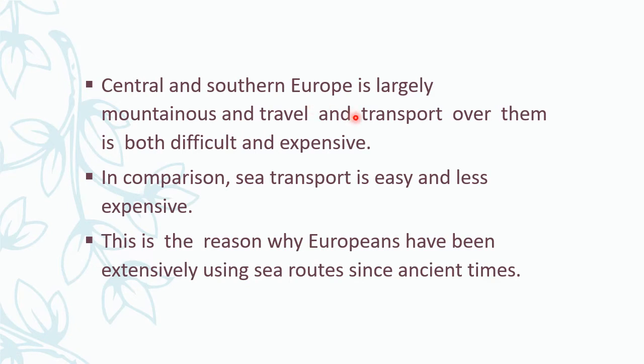Now the central and southern parts of Europe have continuous mountains. Because of that, travelling and transport in Europe is not at all easy. It became difficult, and even providing transport facilities became expensive. So mostly they used sea transport. It became easy and less expensive, meaning less money is enough. So from ancient times, that means olden times onwards, most Europeans used the sea routes.